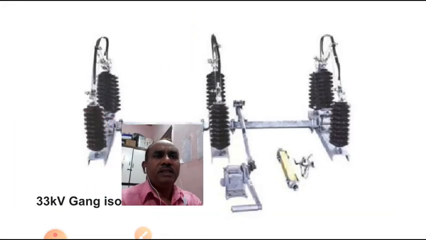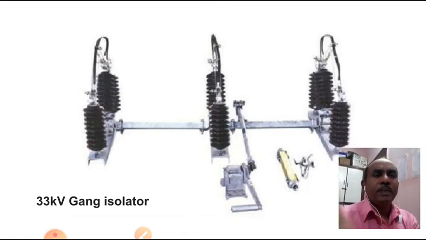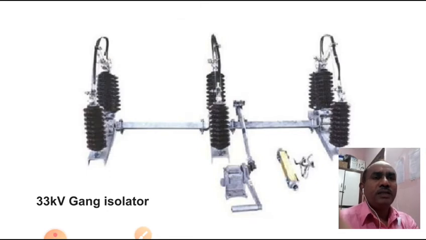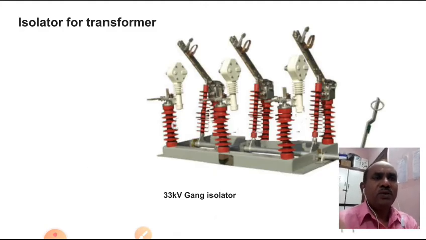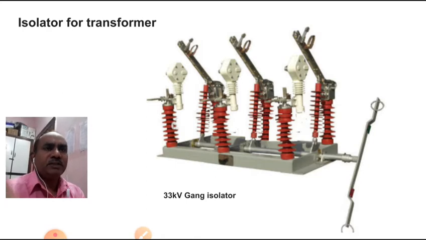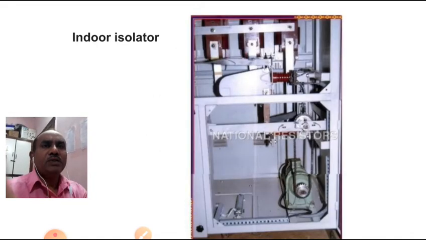And you can see this is an isolator generally used in our distribution system, the 33 kV gang isolators. It can be operated in addition to the circuit breaker. And you can see another isolator for a transformer; we can use this type of isolator also. It can be operated by using a mechanical motor, or manually by using some lever. So these are the basic ideas of isolators.